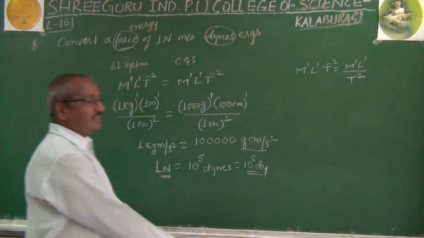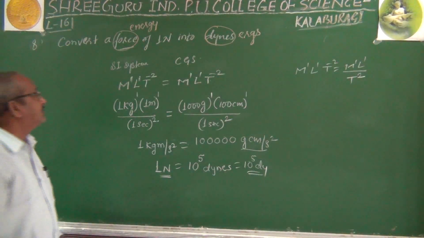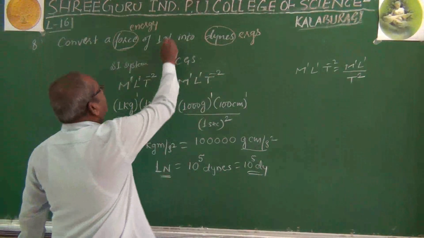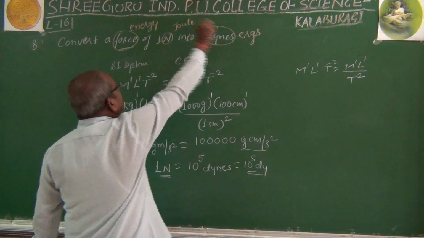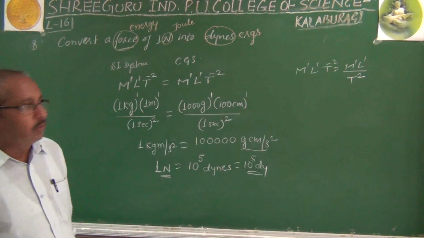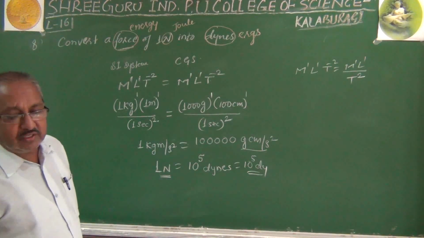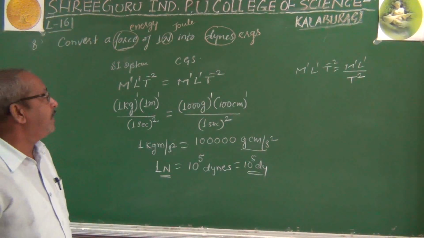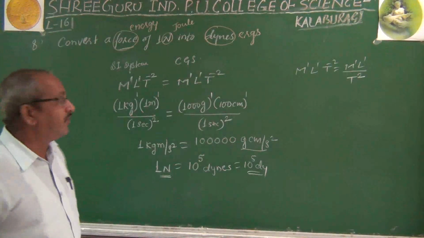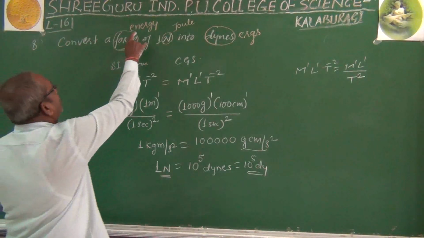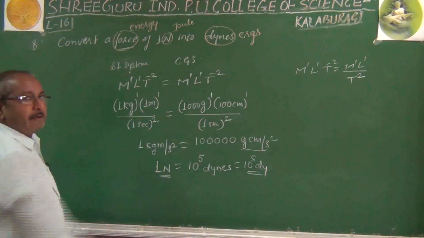Because the SI unit of energy is joule, here Newton will be there, this becomes joule. The SI unit of energy is joule, the CGS unit of energy is erg. Now again we have to go from the SI system to the CGS system. For which quantity here? The quantity is energy.